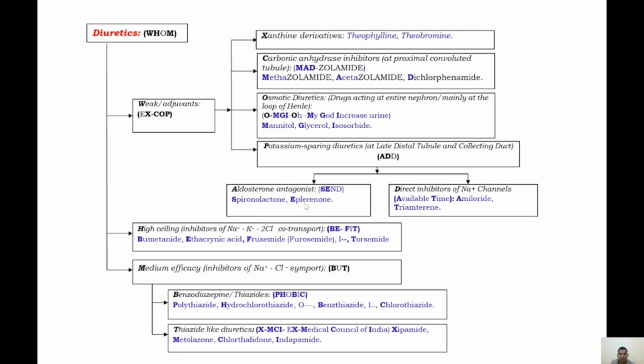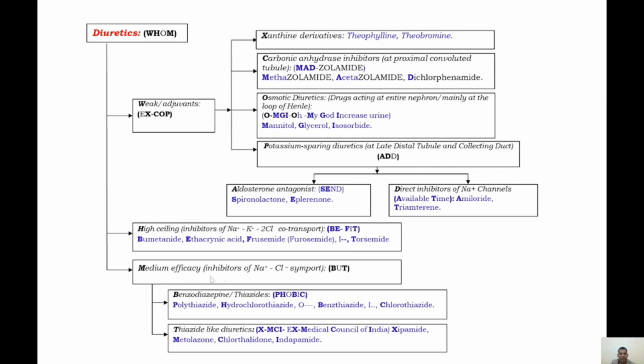S spironolactone, E eplerenone. Direct inhibitors of sodium channels, mnemonic available time. Bold letters are A and T. A amiloride, T triamterene. Second classification, high ceiling diuretics. Mnemonic is BFIT. Bold letters are BEFT. B bumetanide, E ethacrynic acid, F furosemide, T torsemide.